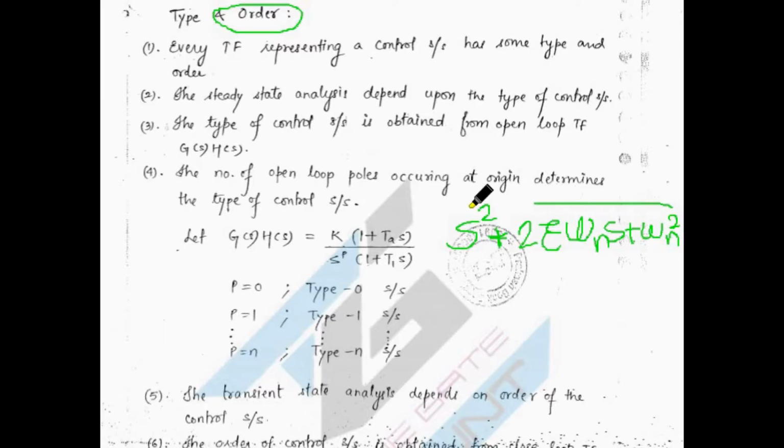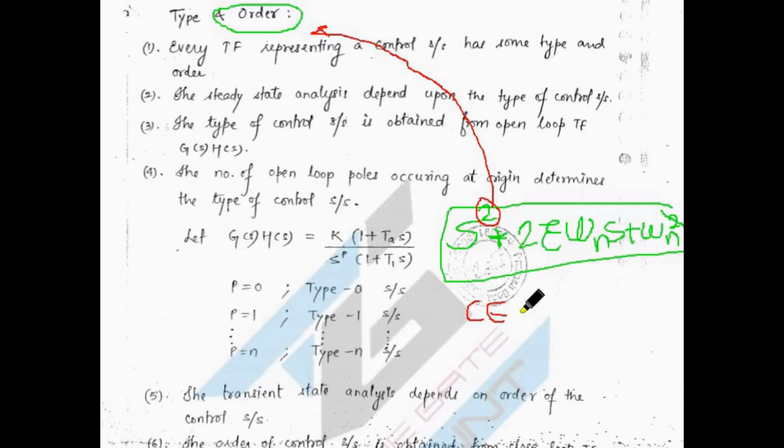So what it means, this is nothing but your characteristic equation for your second order system. So it means that the order of your system is 2, right?